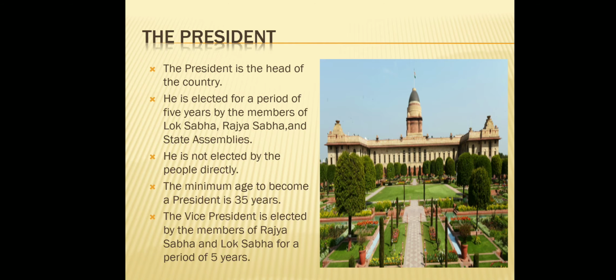The president. The president is the head of the country. He is elected for a period of 5 years by the members of Lok Sabha, Rajya Sabha and state assemblies. He is not elected by the people directly. The minimum age to become a president is 35 years. The vice president is elected by the members of Rajya Sabha and Lok Sabha for a period of 5 years.